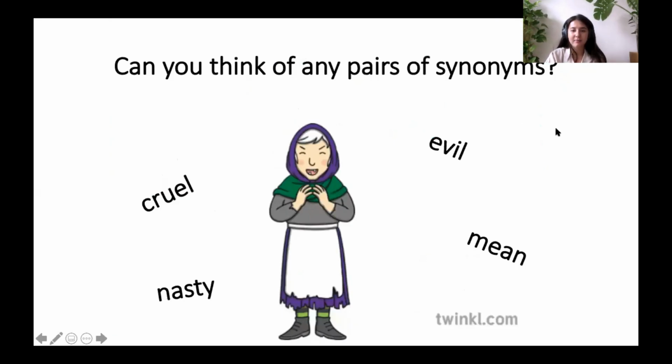Have a look here. Here we've got an evil witch. Ocean, can you read the synonyms that I have written down here? Cruel, nasty, evil, mean. Good job. So all of these words are synonyms. They mean the same thing. This is a cruel witch, a nasty witch, an evil witch, a mean witch. They all mean that she is bad. She is not a good witch.